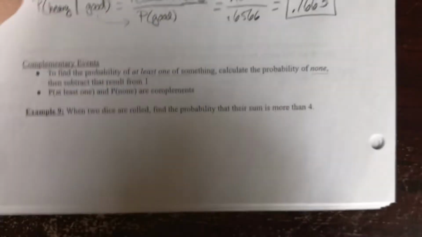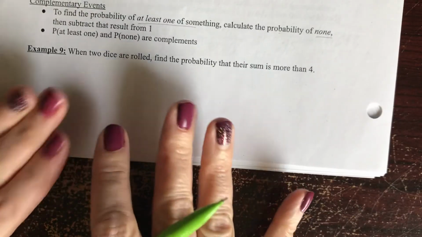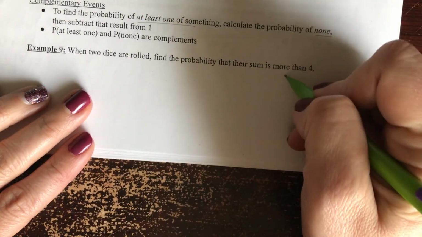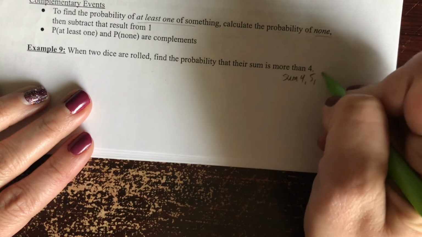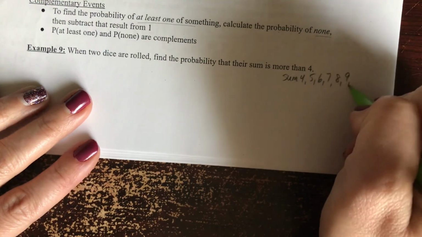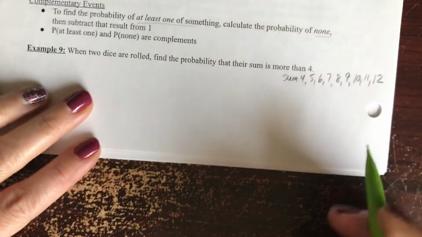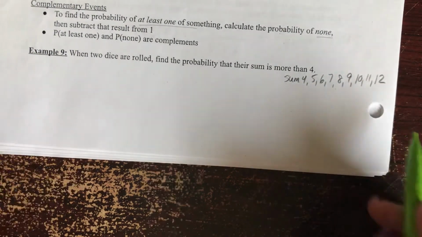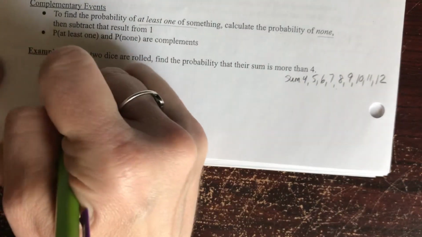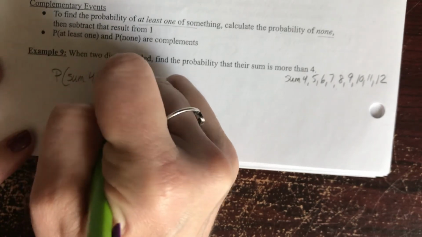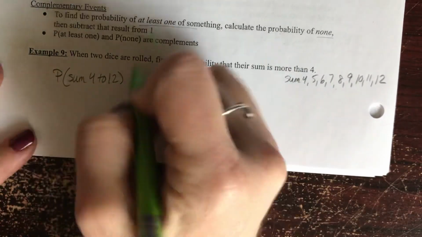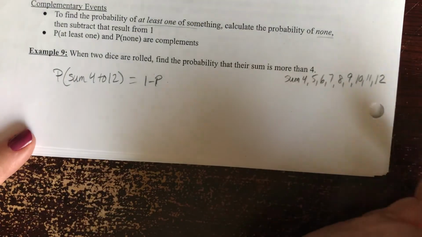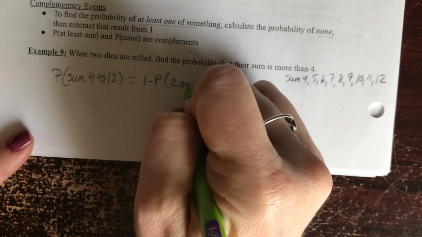All right. So let's just talk about this guy. If you're talking about 2 dice being rolled, the probability that their sum is more than 4 means their sum could be 4, 5, 6, 7, 8, 9, 10, 11, and 12. Oh my goodness, please don't ever try to do this by hand with all of the scenarios. Instead, if we want the probability of sum 4 to 12, at least 4 or more than 4, we can do 1 minus the probability of the other sums. Dice can be a 2 or a 3.